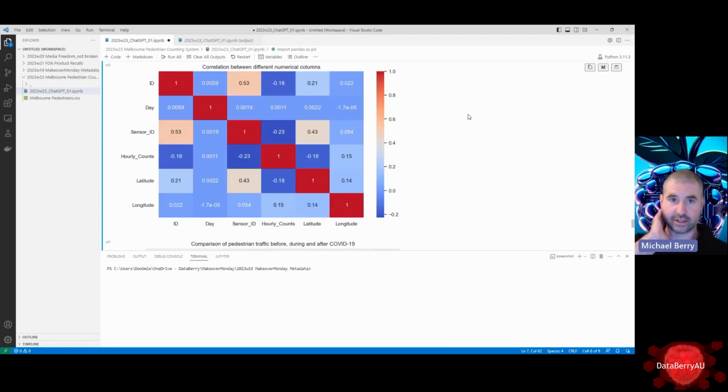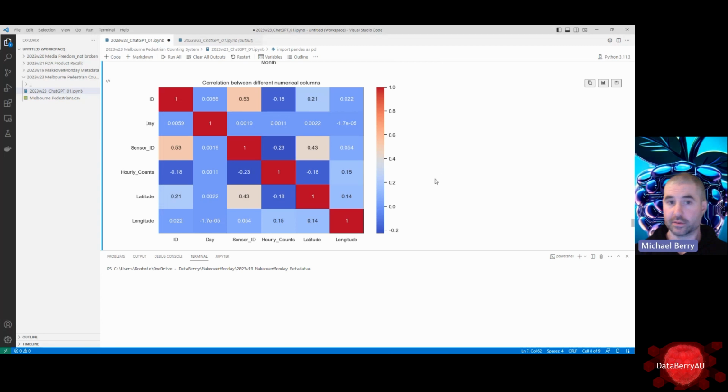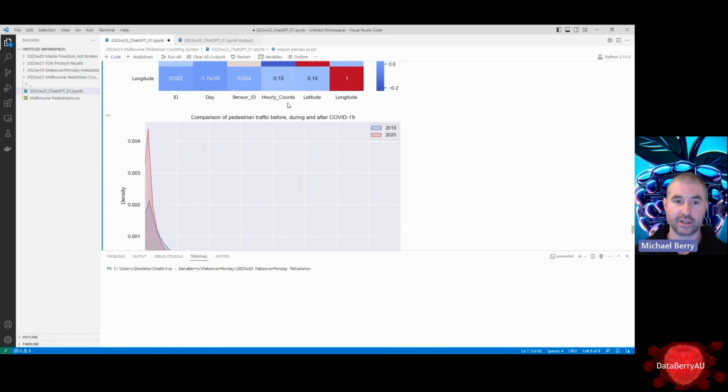And here we've got the correlation between different numerical columns. So this isn't likely to show very much of anything because the only relevant information we've got here is hourly counts. Now this could be good in other situations with other types of data, but I don't think it's relevant in this case. Missed opportunity.